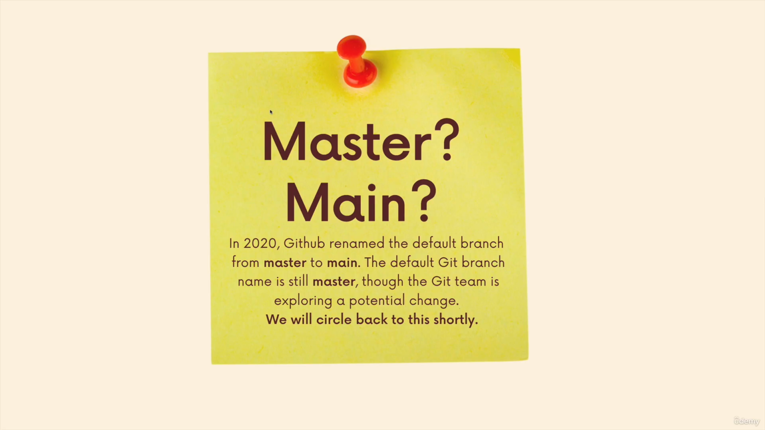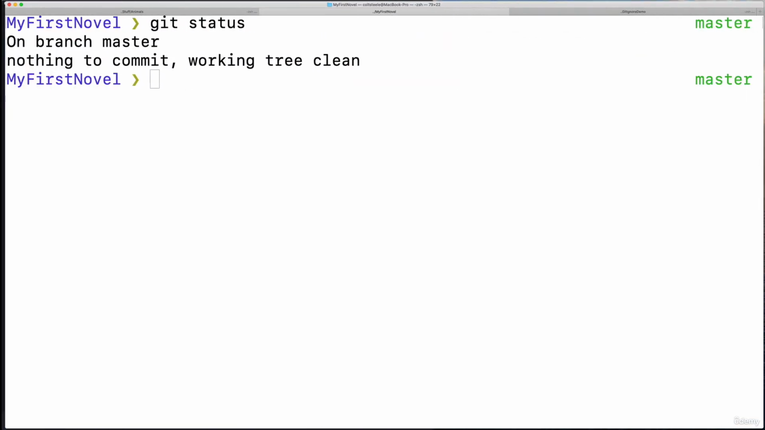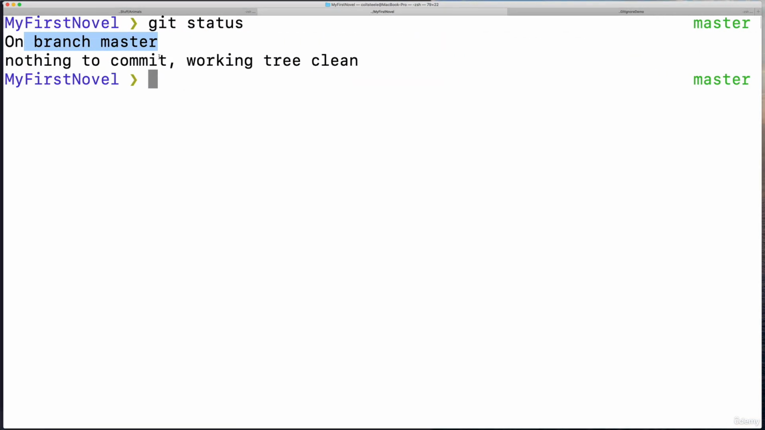So we will come back to this, but I want to bring this up because in most of the documentation, tutorials, and videos that you see out there, you will see the term master branch as the default branch name. And over time, more and more people will likely adopt main. So we'll put a pin in that for now. And my slides are going to continue to use master just because it is what your Git is going to show you, branch master. But once we get to GitHub, we will use main.